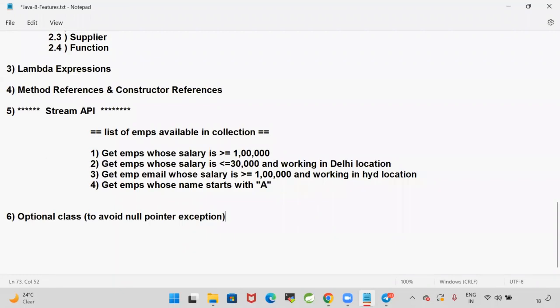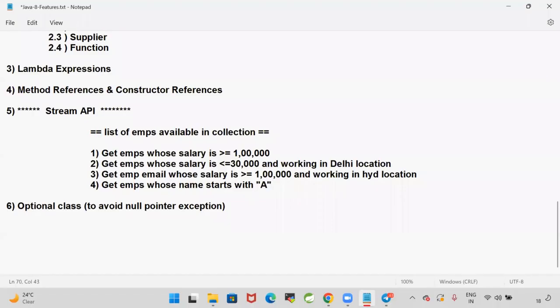When we perform some operation on a null value, we get a null pointer exception. To avoid that, we use the Optional class, which was also introduced in Java 1.8.